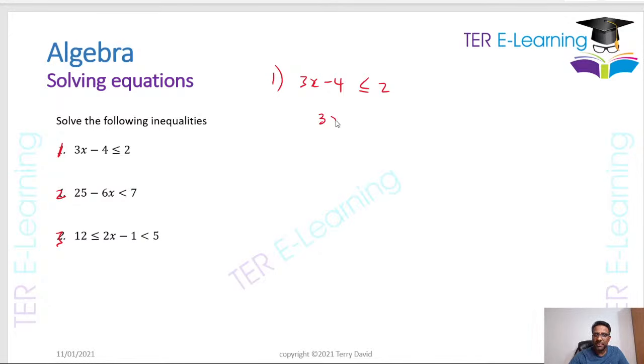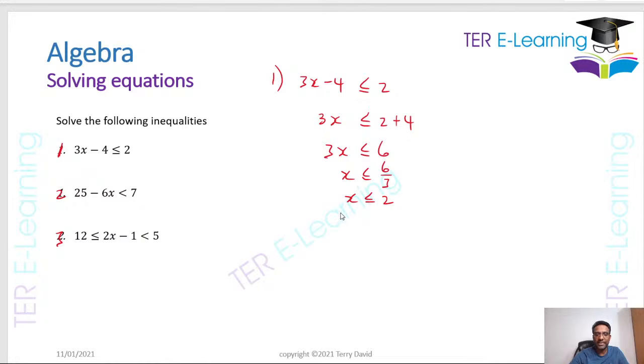So this one will be simple. 3x is less than or equal to 2 plus 4, right? So therefore 3x is less than or equal to 6. So therefore x is less than or equal to 6 over 3. So therefore x is less than or equal to 2, right?